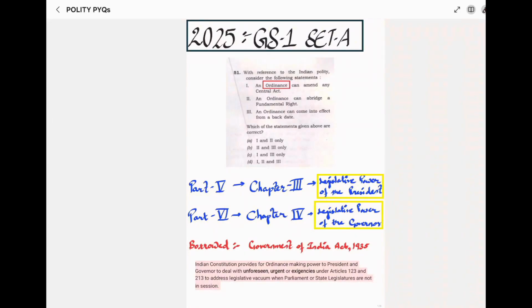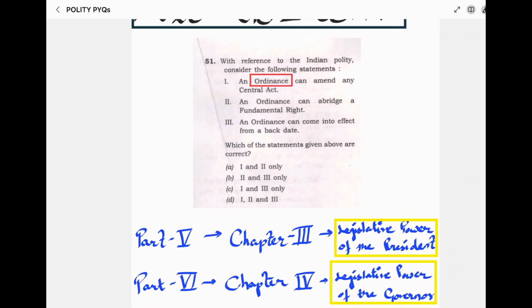The first question in 2025 prelims in the subject of polity was on the topic of ordinance. Now, ordinance is law made by the executive, that is, the president or governor.